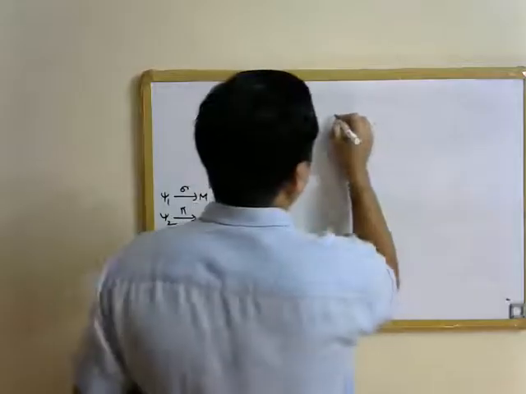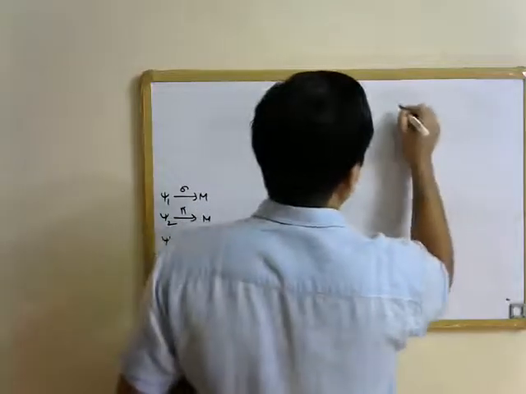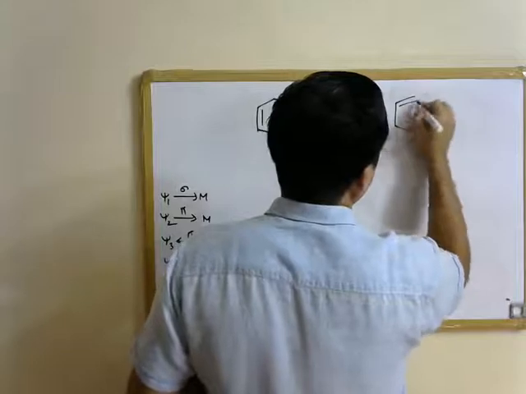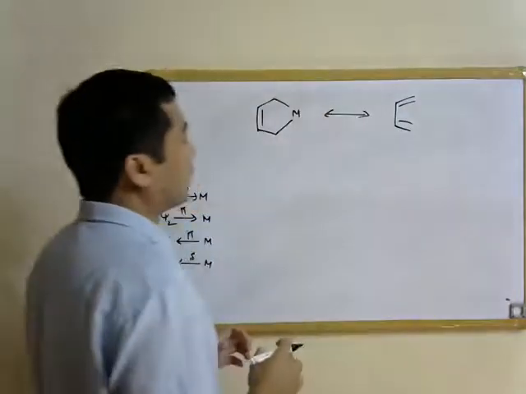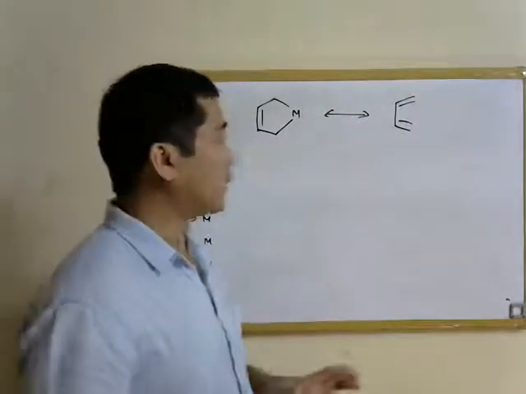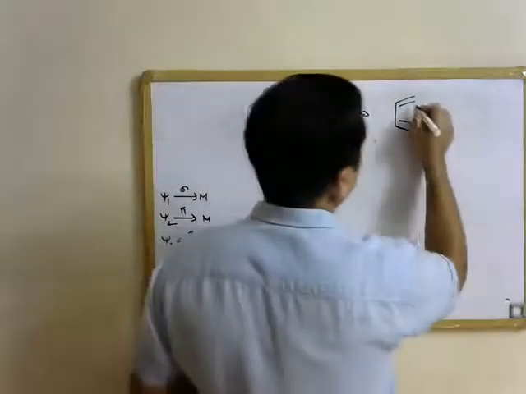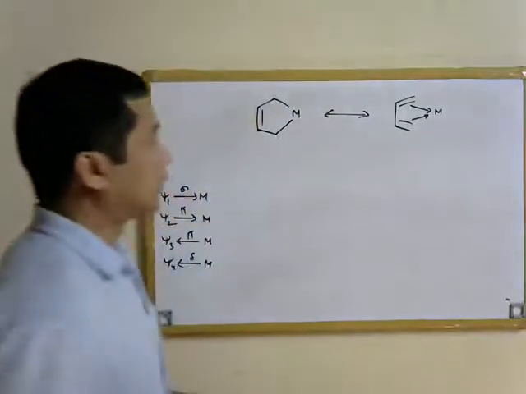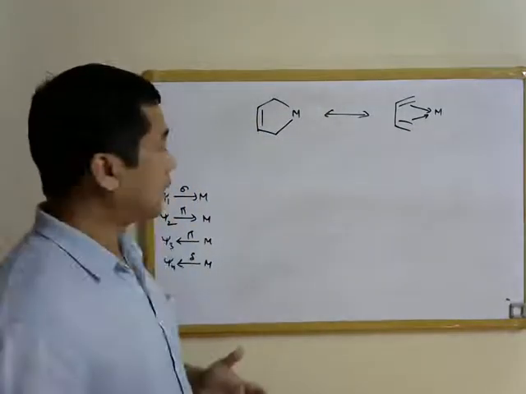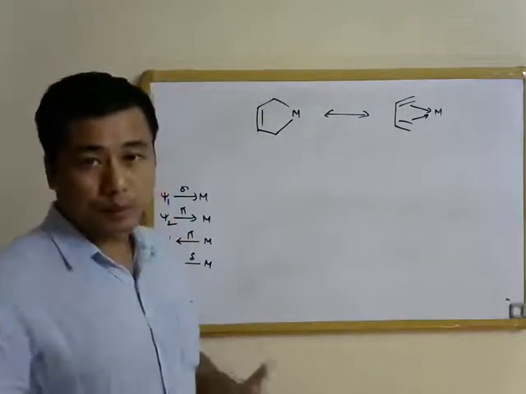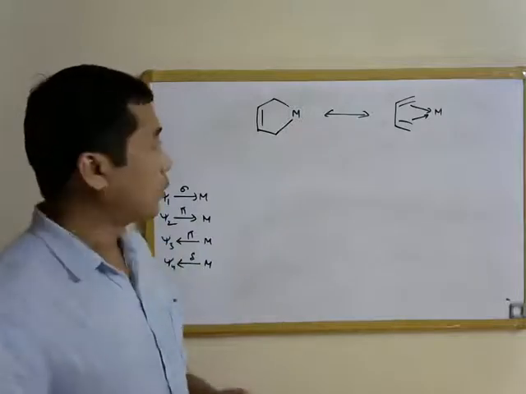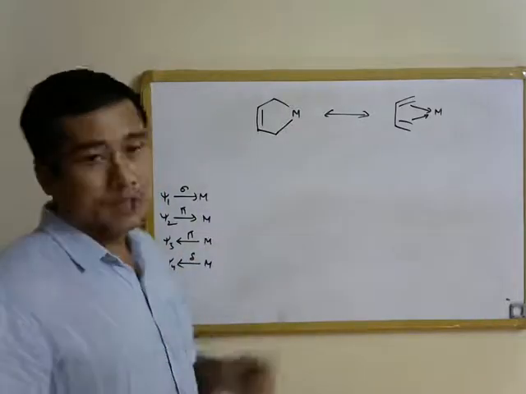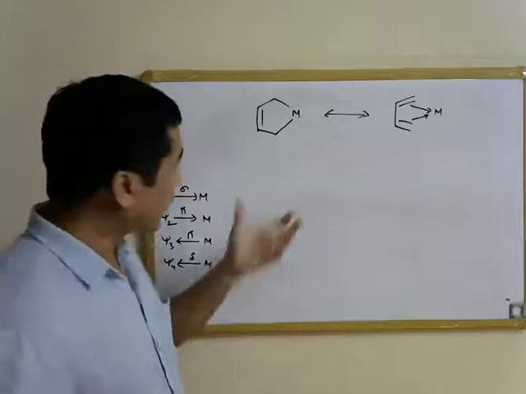So again, the other canonical form we can write is where there are double bonds at the terminal carbon atoms, and the olefin essentially binds to the metal through this sort of donor-acceptor interaction as proposed by the Dewar-Chatt-Duncanson model. So these two types of canonical forms can be drawn.